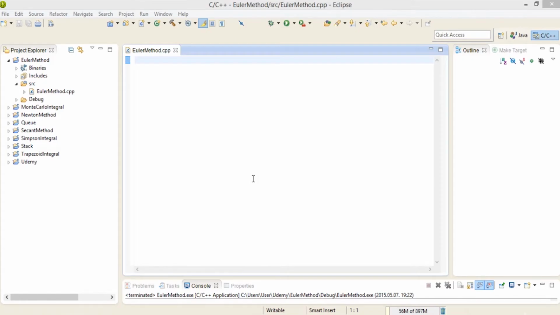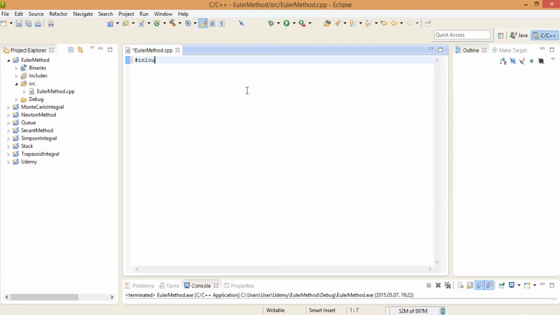Hi, in this video we are going to implement together the so-called Euler method and how to solve differential equations, and we are going to focus on the harmonic oscillator, if you are familiar with it. For example, if you want to close a door and it can turn out to the other side, it's going to do something like the harmonic oscillator, and the amplitude is going to decrease exponentially. We are going to see the plot and it will be clear.